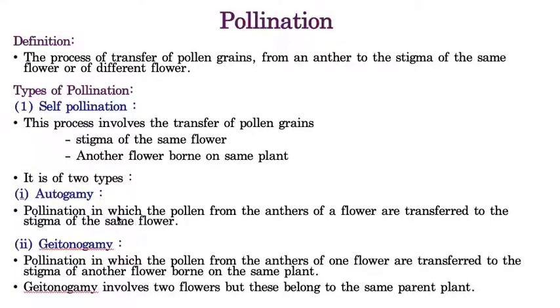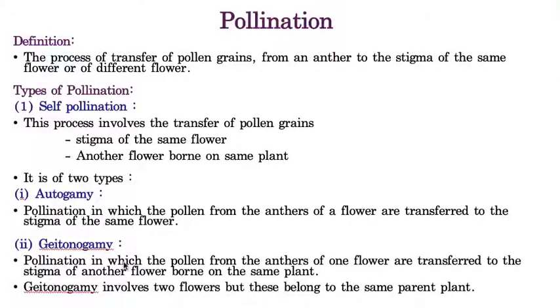Pollination in which the pollen grains from the anther of a flower are transferred to the stigma of the same flower. As I already told you, if the pollination takes place within the same flower, then that is called autogamy. Whereas the second case is two flowers, but both the flowers are present on the same plant, then that is called geitonogamy.